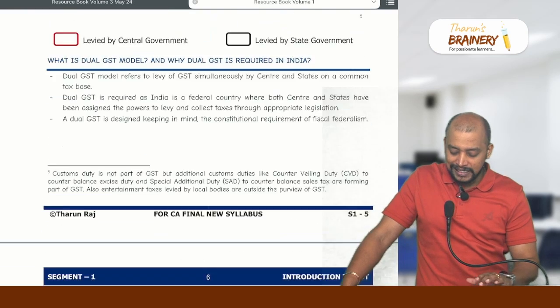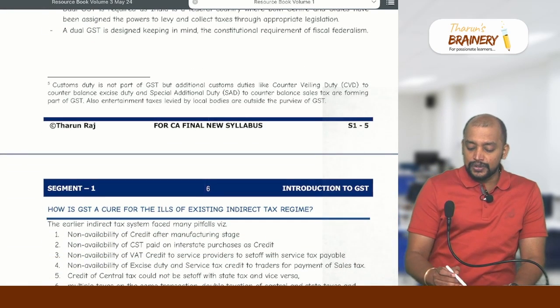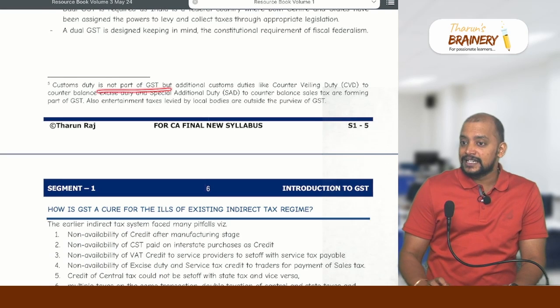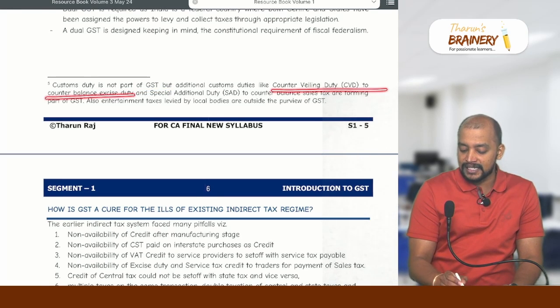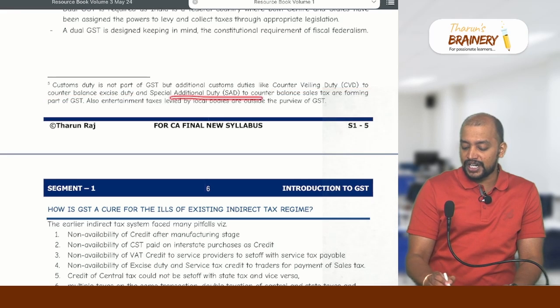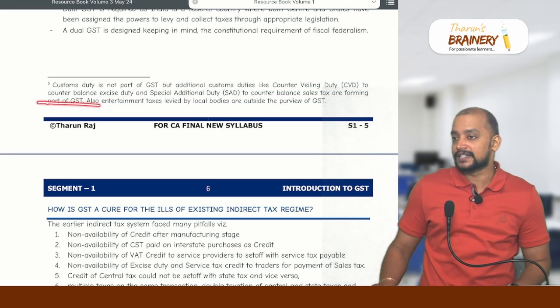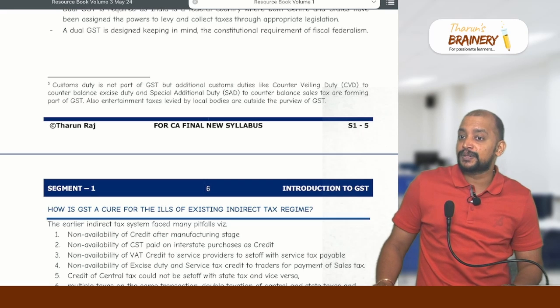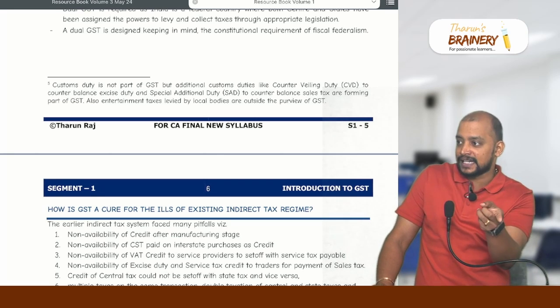So you can see the footnote on the same page. Customs duty is not part of GST, but additional customs duty like countervailing duty to counterbalance excise duty and special additional duty to counterbalance sales tax are forming part of GST. Understood? So what is the purpose of CVD and SAD? CVD is to counterbalance excise duty.